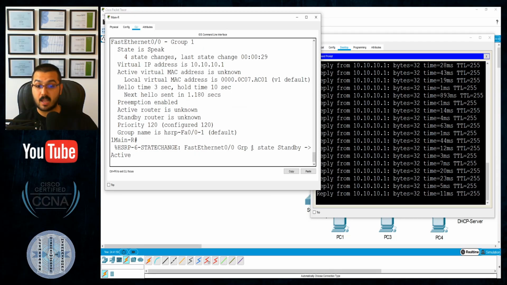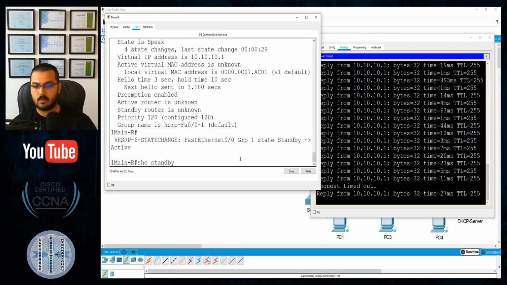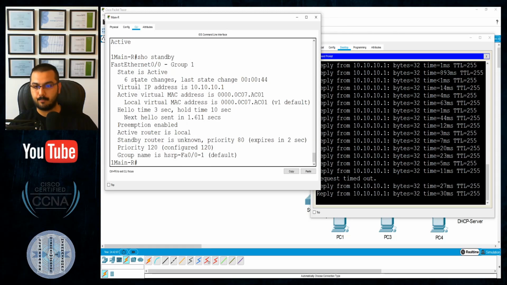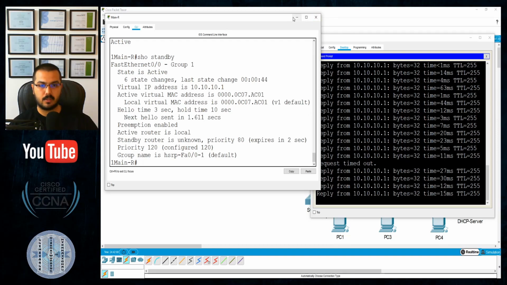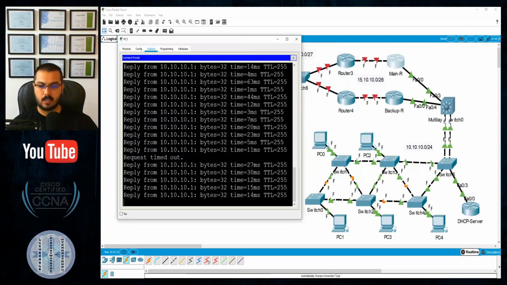Okay, there is a message saying that it goes from standby to active, because it seems that the default behavior of HSRP makes a router passive, standby, unless HSRP was configured. So it went directly from speak to active. So yes, I did lose it for one timeout. Yep, so it's back active again. Okay, welcome back. So this router is back again. That will be good, and that is that so far.